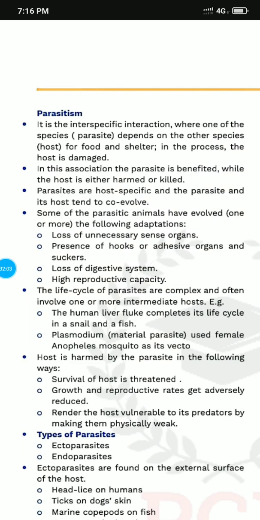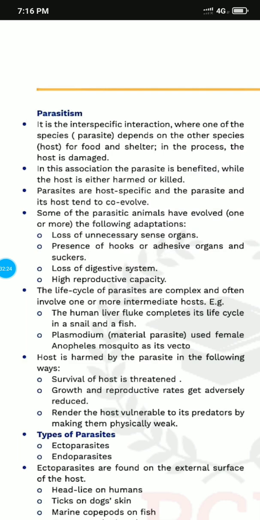It is a very important thing: parasites are host specific, and the parasite and the host co-evolve. So it is due to the loss of unnecessary sense organs, the presence of hooks, the loss of the digestive system, and the high reproductive capacity. The life cycle of any parasite is very complex.